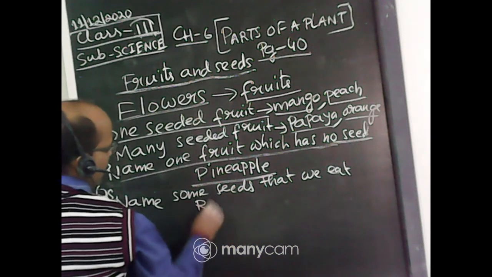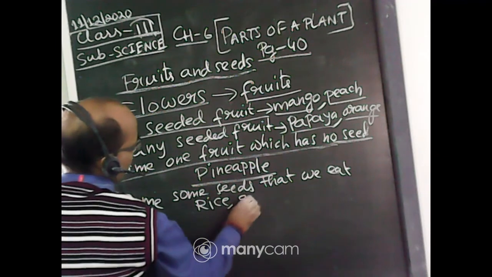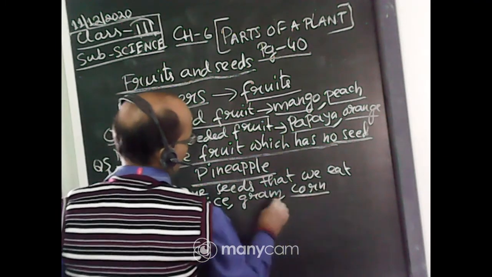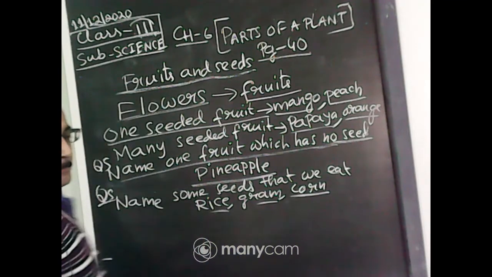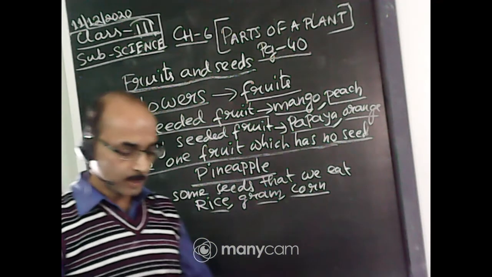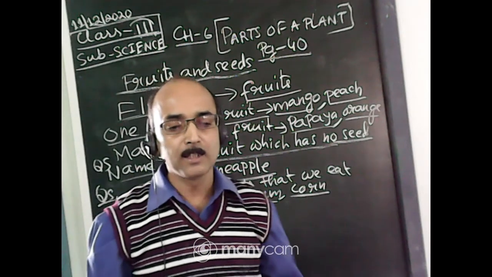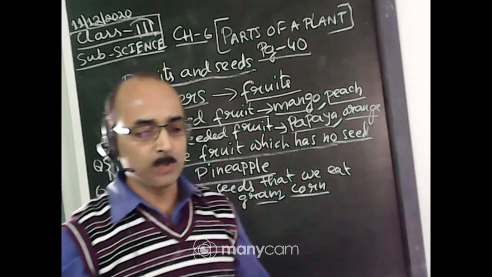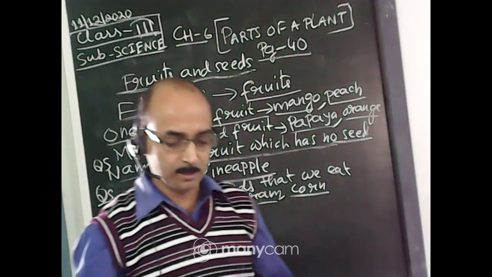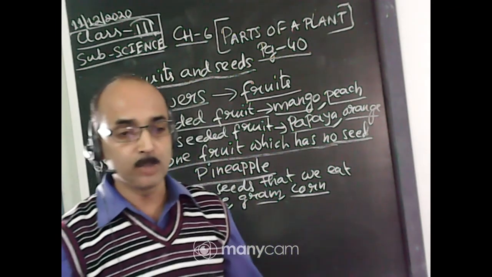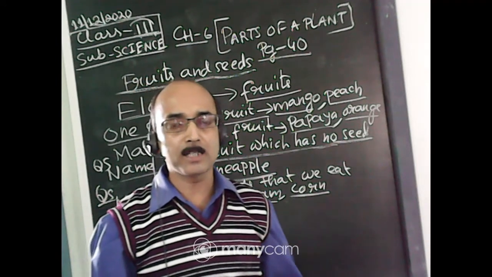Answer is rice, gram, corn. These are called edible seeds. Edible means that kind of thing which we can eat. Now, new plants grow mostly from seeds.